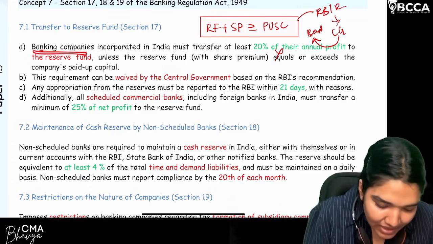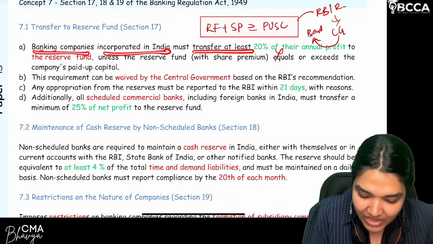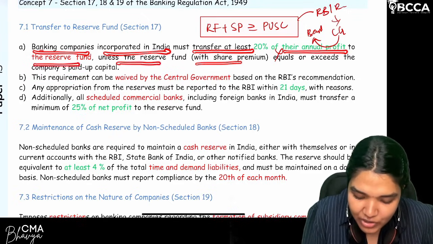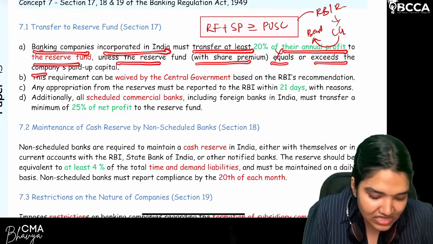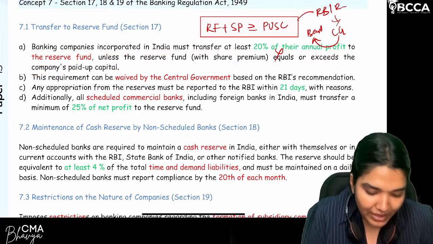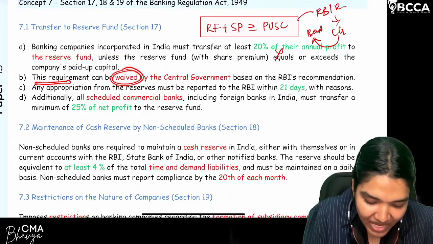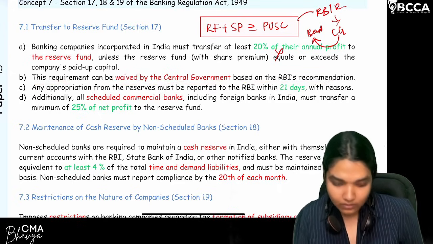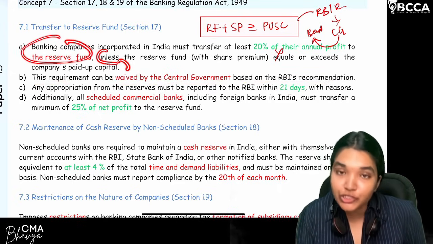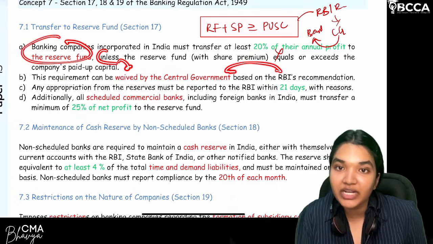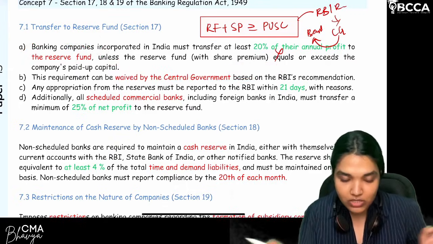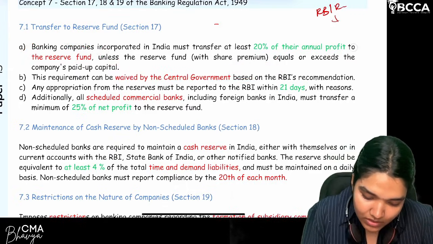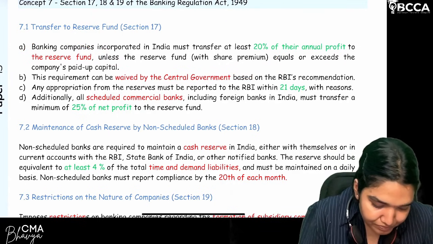So, banking companies incorporated in India must transfer at least 20% of their annual profit to the reserve fund unless the reserve fund with share premium equals or exceeds the company's paid up capital. That is, this requirement can be waived by the central government based on the RBI recommendation. When it will be waived, this condition should be met. RBI should give a recommendation, central government will waive. That's all. Clear? So, just let me erase this. It will be clear for you.